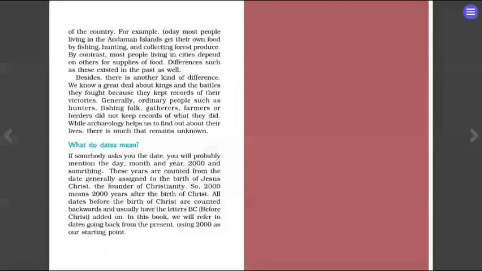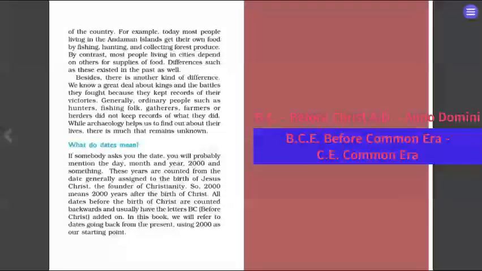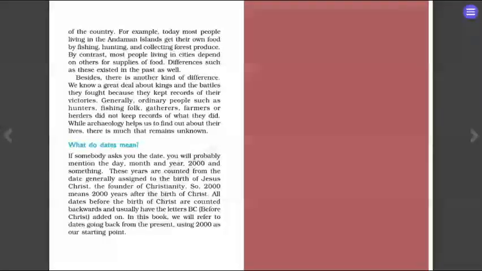But you will find in many books BC and AD, which is not a wrong thing. BC, before Christ, AD, anno domini. Both are correct. Both will be sufficient. So this is all about this lesson.